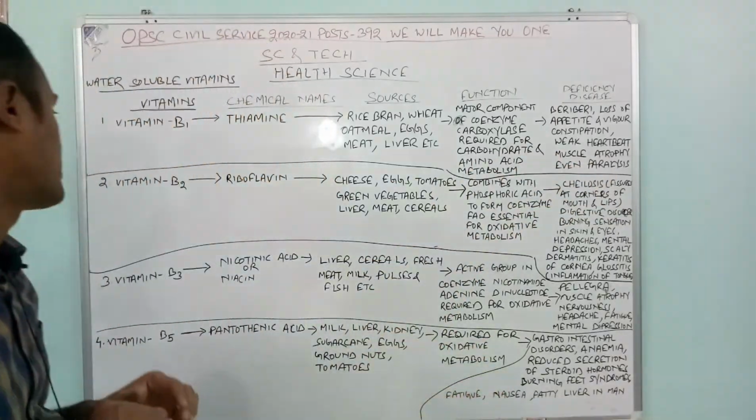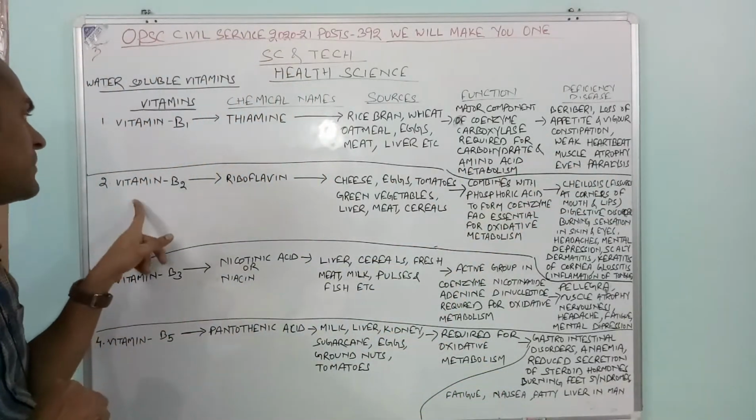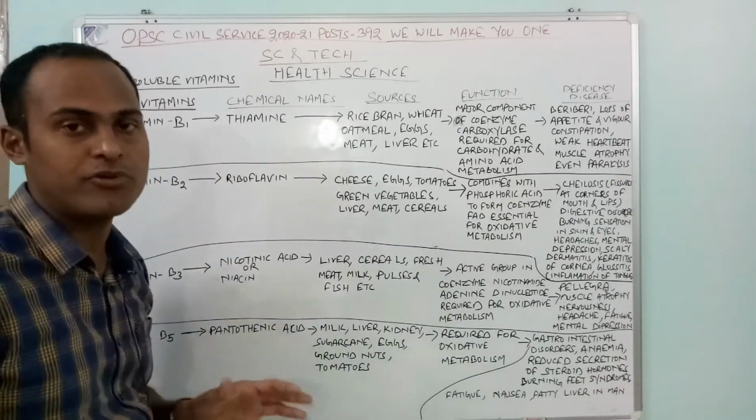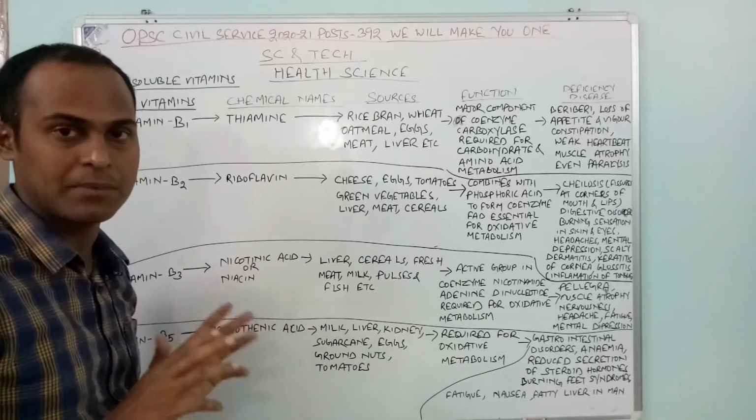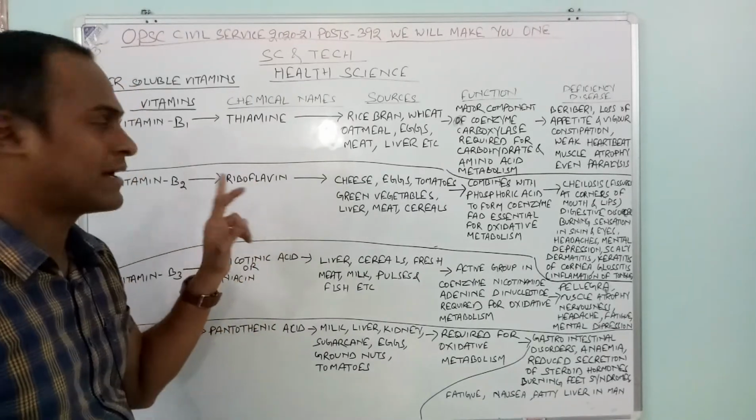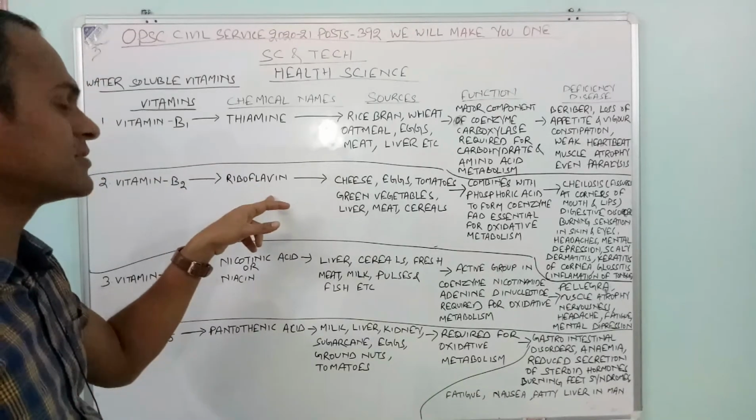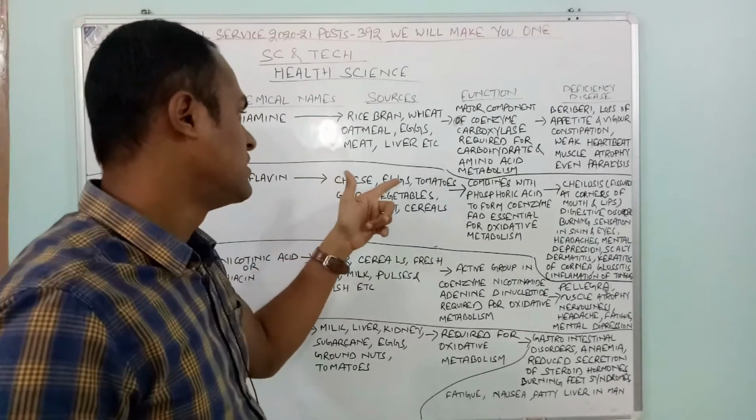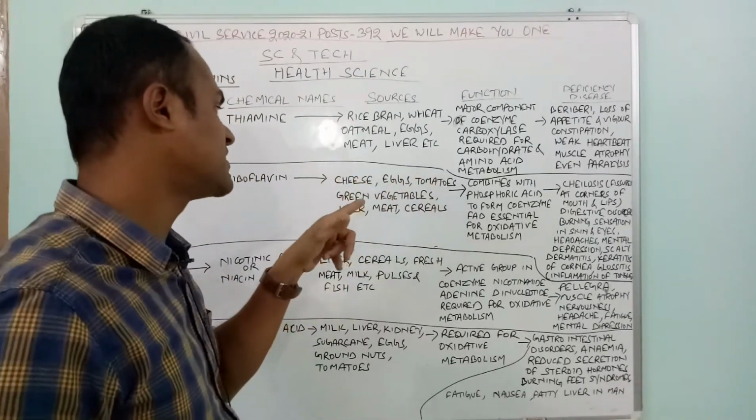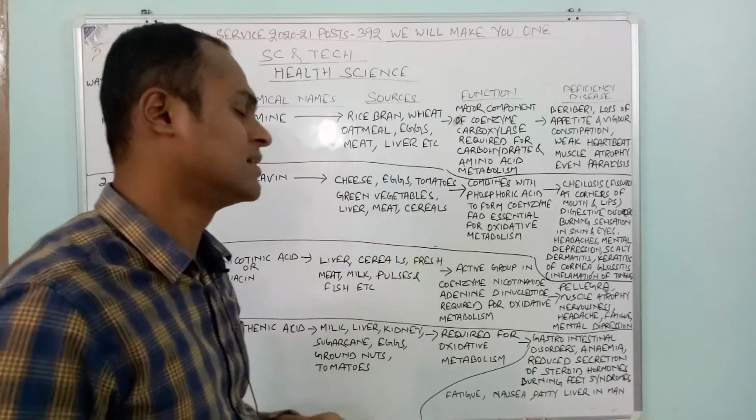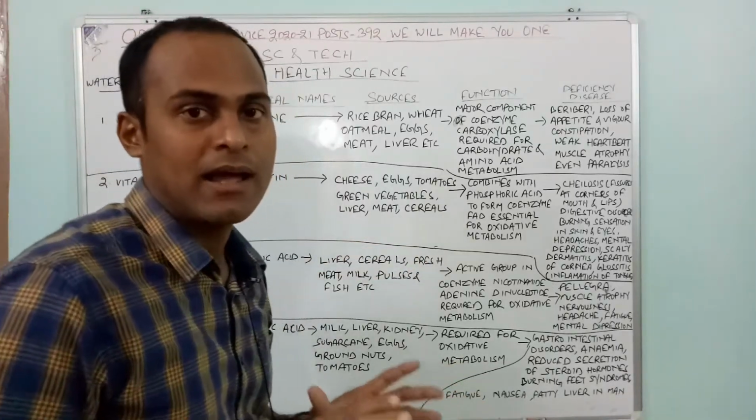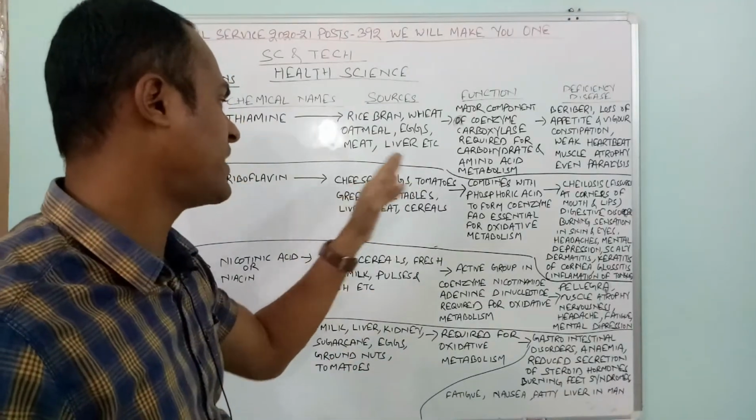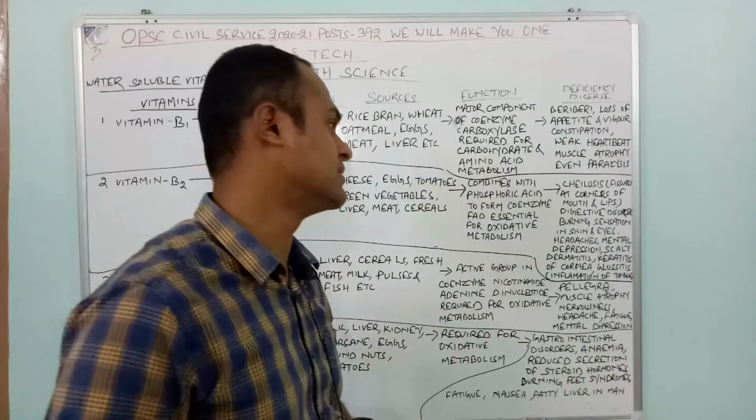These are very important. Then coming to vitamin B2. B2 is known as riboflavin. The chemical name of vitamin B2 is riboflavin. If they ask you which vitamin is riboflavin, then the answer is B2. Then cheese, eggs, tomatoes, green vegetables, liver, meat, cereals. These are the items abundant in vitamin B2.